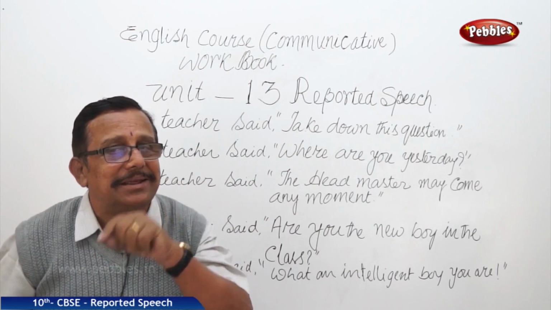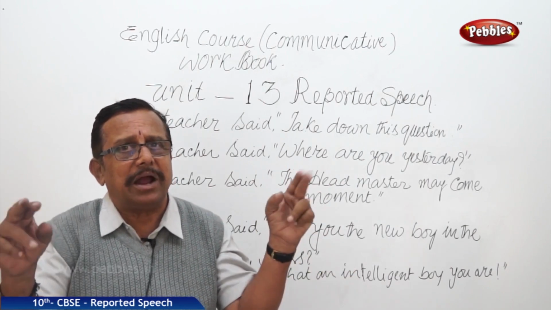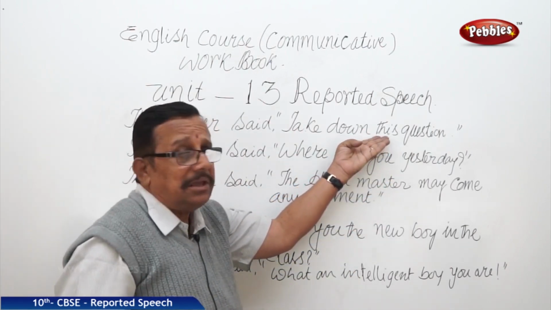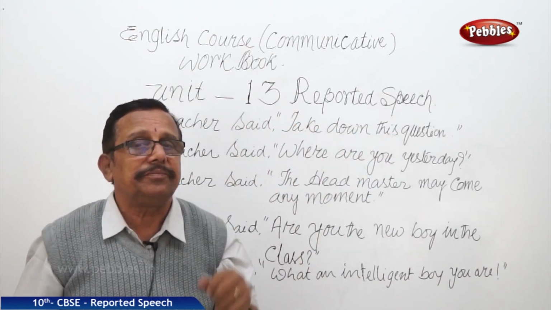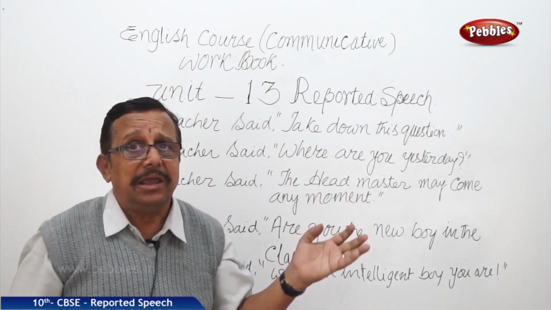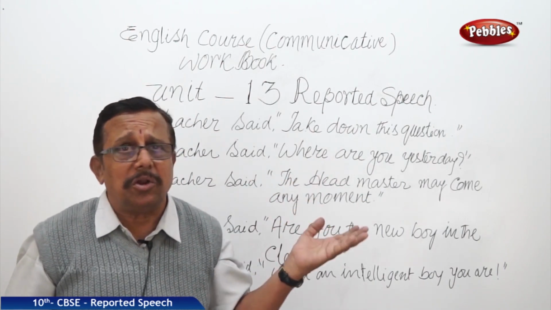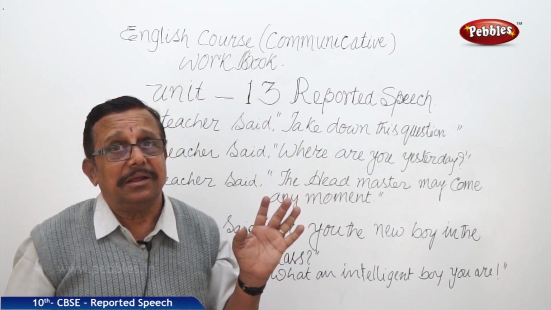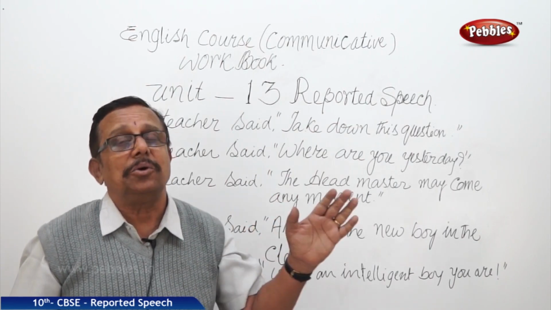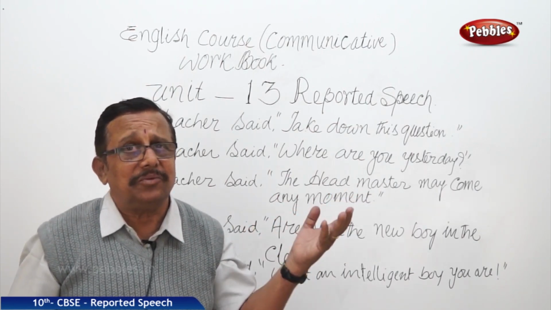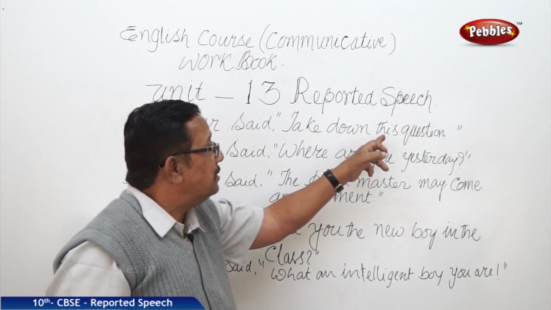For an imperative sentence, why I said that in the beginning is, that is a very easy thing to understand. Only remove inverted commas and put 'to' there. If there is a this or that, all these things, that we are going to change. This becomes that. This becomes those. If it is other than that, a cup of water, a cup of milk, etc., that will remain as it is. Close the door only. There is no question of changing anything. The teacher asked, the teacher commanded, the teacher ordered to close the door. We are not changing anything. So hardly any changes here. After 'to' we are writing as it is, but this becomes changed.